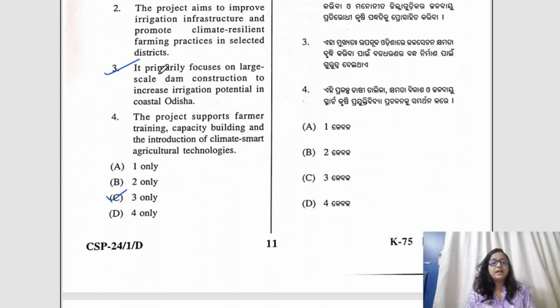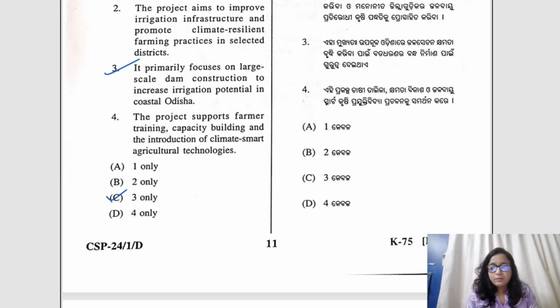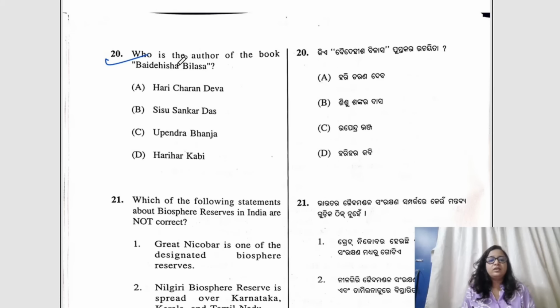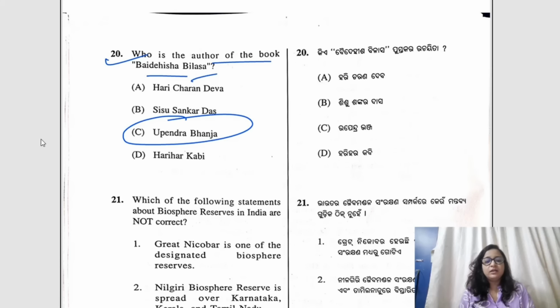Okay, this is incorrect. This particular project is basically targeted to what? It is focused on climate resilient farming, training, capacity building, and introducing climate smart agricultural technologies. It is not related to building larger dams, so that would be incorrect. Question number 20 is related to GK, author of the book Baidihisha Bilasa. The correct answer would be C, Upendra Bhanja.